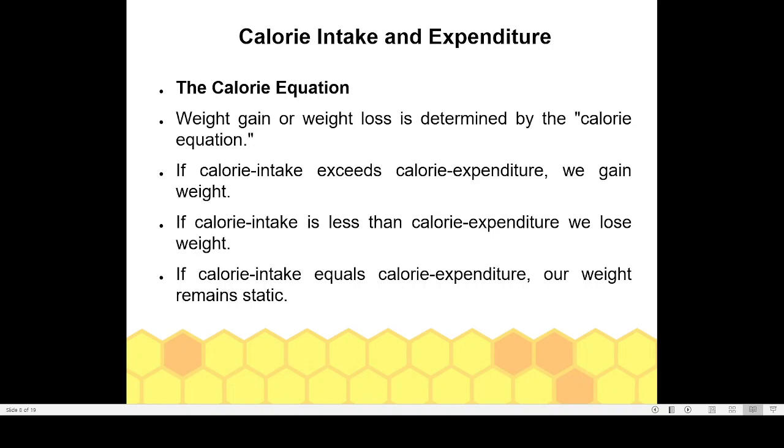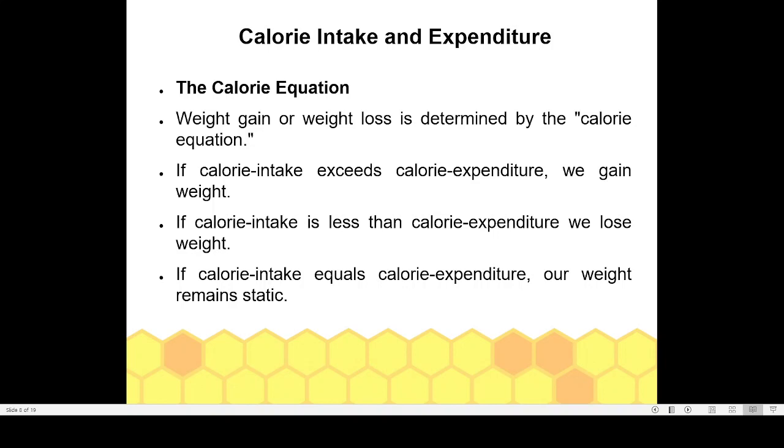On the other hand, if calorie intake is less than the calorie expenditure, for example, your body requires 1000 calories in a day, but you are only getting 750 calories, what will our body do? These 250 calories it will take from the fat stored in your body.